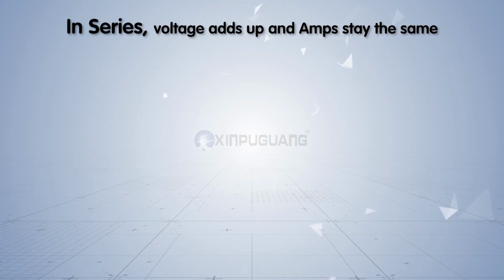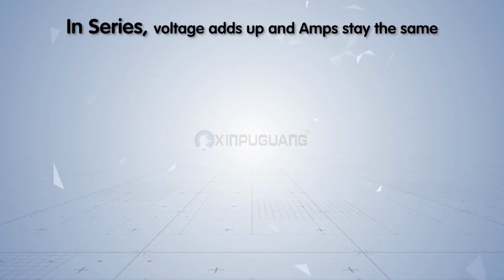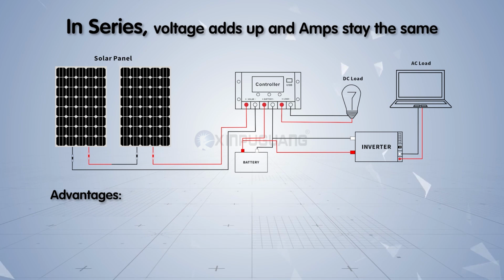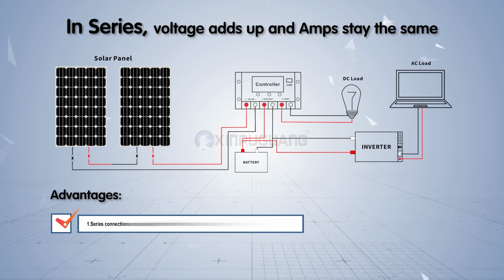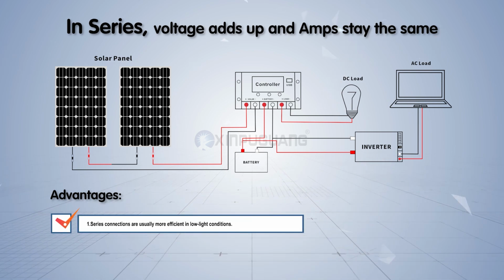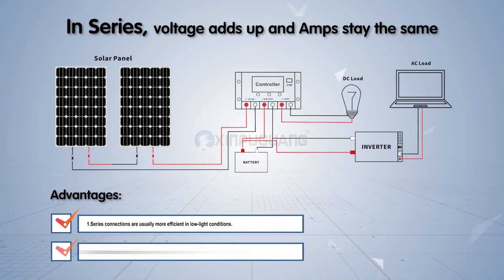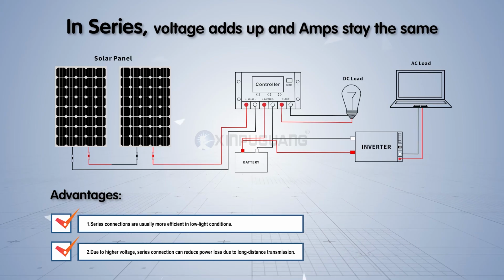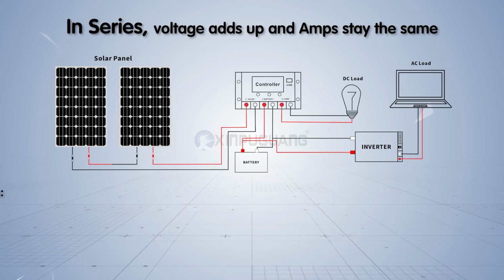In series, voltage adds up and amps stay the same. Advantages: 1. Series connections are usually more efficient in low-light conditions. 2. Due to higher voltage, series connection can reduce power loss due to long-distance transmission.